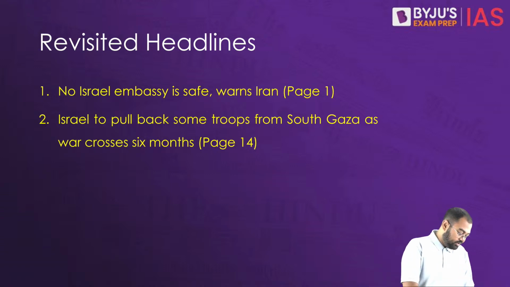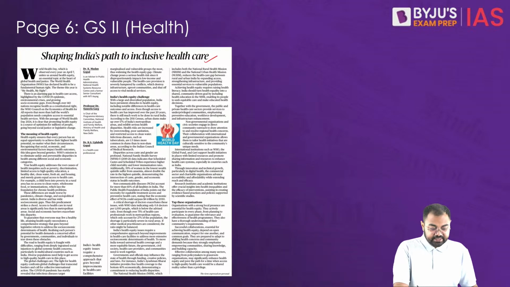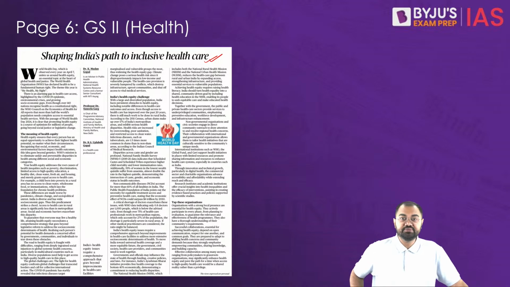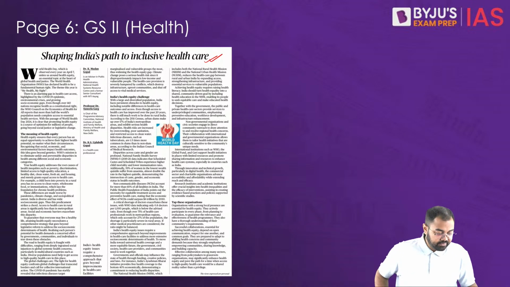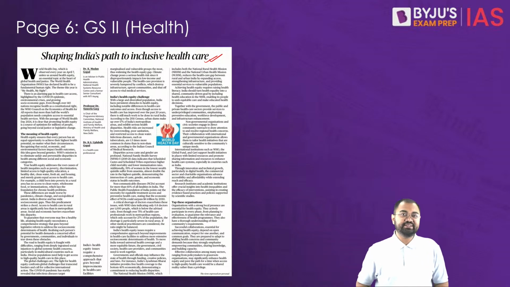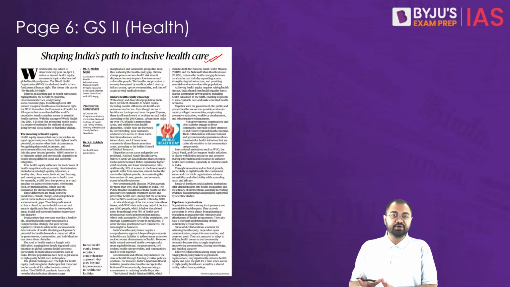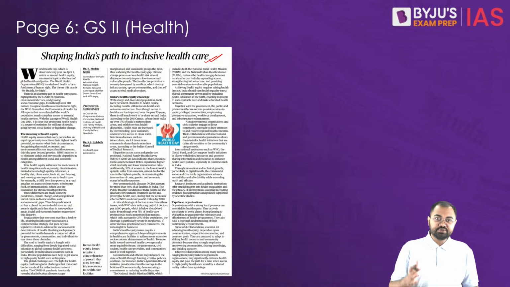So let's begin with the first article, which is on the editorial page, page number 6, Shaping India's Path to Inclusive Healthcare. Now let's try to understand what exactly we are talking about. If you go to the newspaper, you'll find that there are 5 articles in total in the editorial pages which are related to health issues, out of which 3 are more important from your examination perspective. So that's why these are the 3 that we have picked for your analysis.